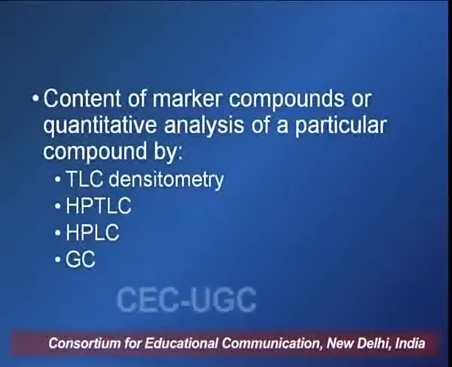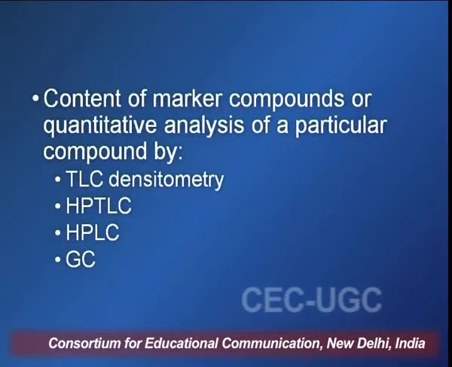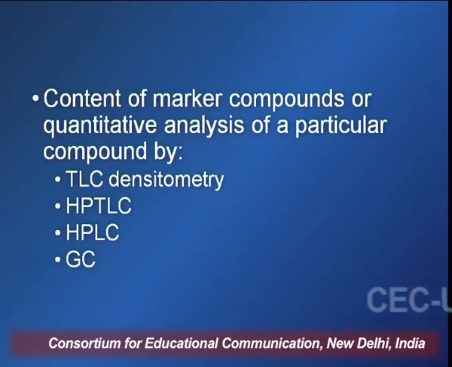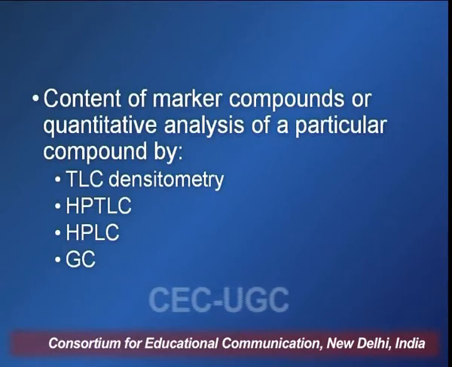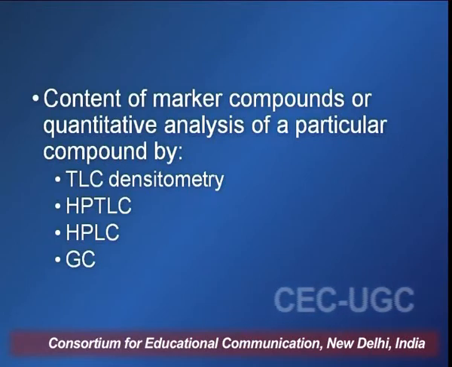If the component is responsible for either its identification or its biological activity, we call that compound or phytoconstituent a marker compound. And these marker compounds can be determined using TLC densitometry, HPTLC, HPLC, GC or other chromatographic techniques. And once their content is determined, we specify their percentage for a given drug.